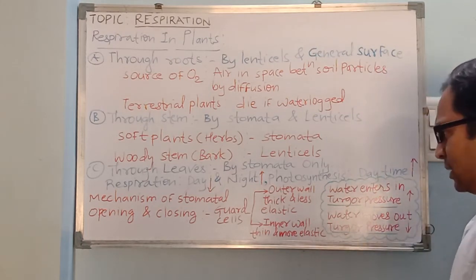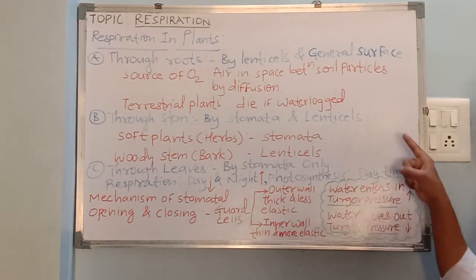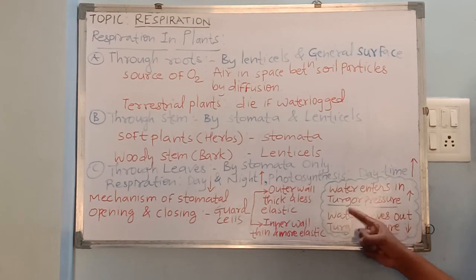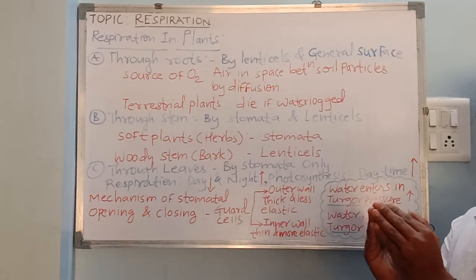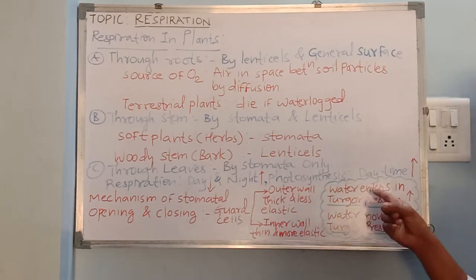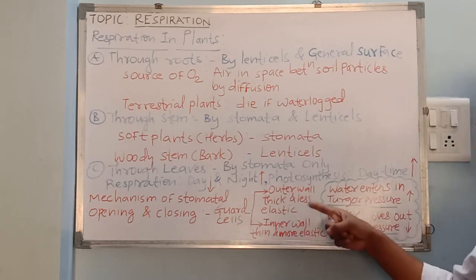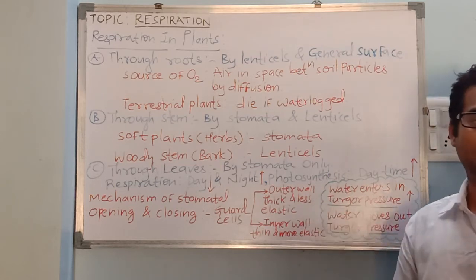Now what happens here is, when water from surrounding cells, mesophyll cells, enters inside these guard cells, then turgor pressure inside these guard cells increases. And when turgor pressure inside these guard cells increases, then stomata open. So remember that when water from surrounding cells enters inside the guard cells, turgor pressure increases, and this increase in turgor pressure causes these walls to stretch, and stretching of these walls results in opening of the stomata.